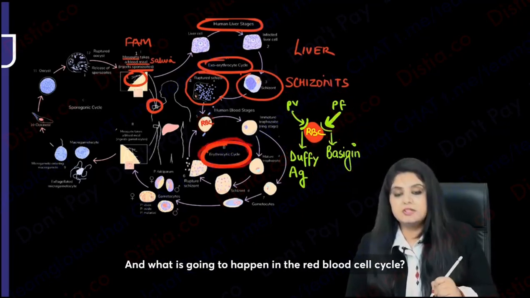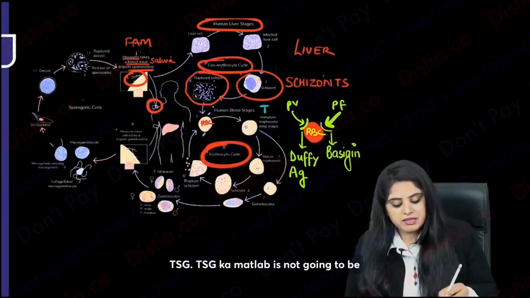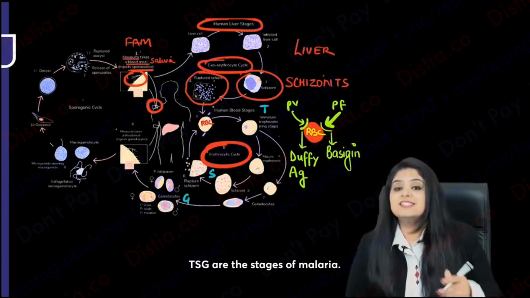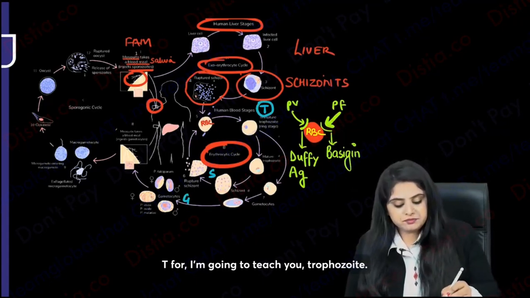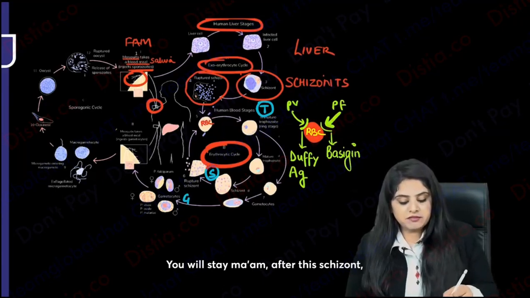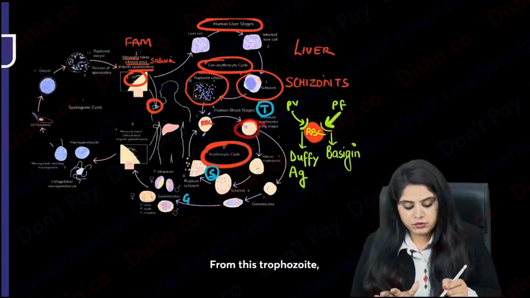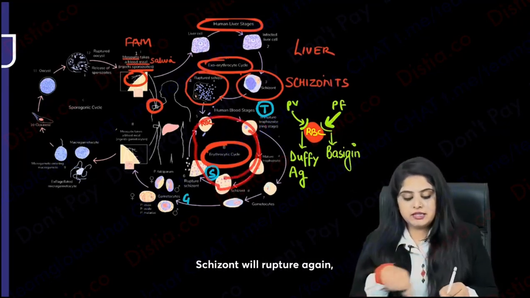And what is going to happen in the red blood cell cycle? TSG. TSG is not tumor suppressor gene here. TSG are the stages of malaria. T for, I'm going to teach you, trophozoite. What will form from the trophozoite? Schizont will form. You will say, ma'am, there are two things. From this trophozoite, either there is going to be a schizont formation, schizont will rupture, and again that cycle will keep